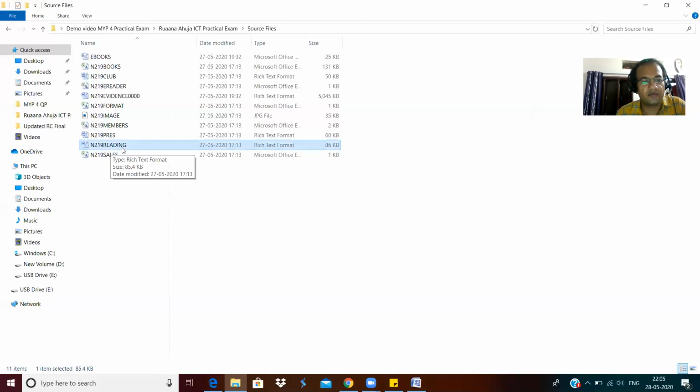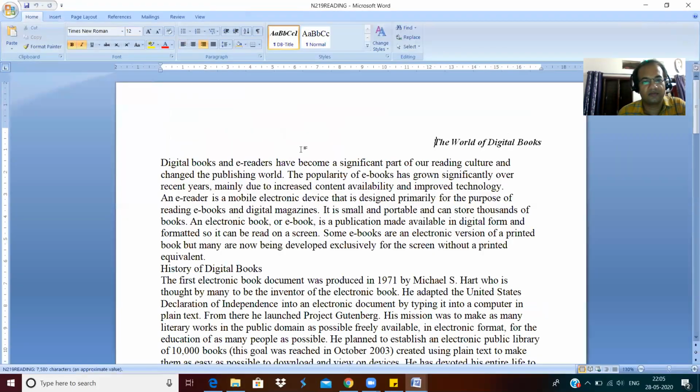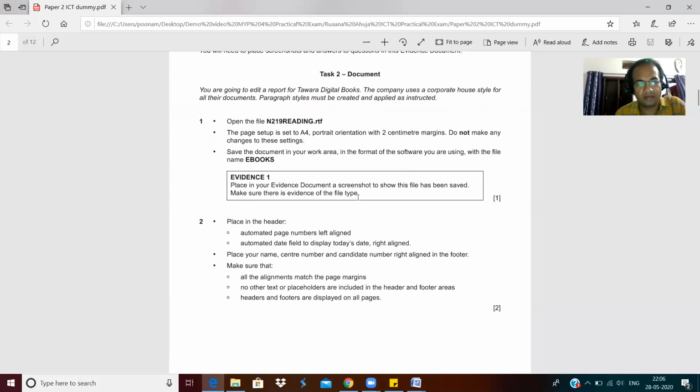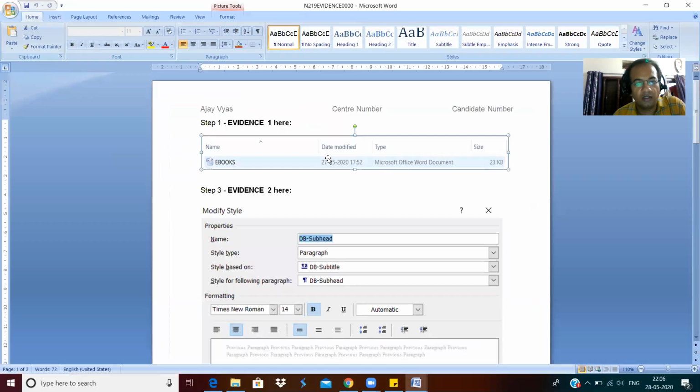When I open this, it is this file n219 reading. Now what is he saying? He's saying the page setup is set to A4 portrait orientation with a 2 cm margin. Do not make any changes to these settings.